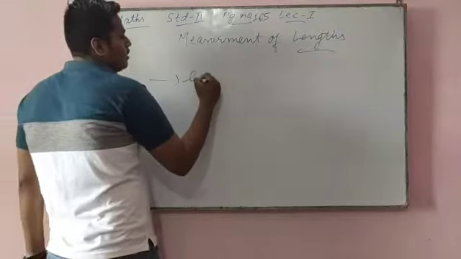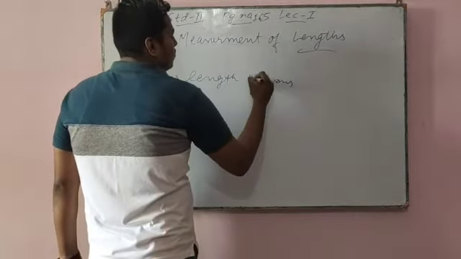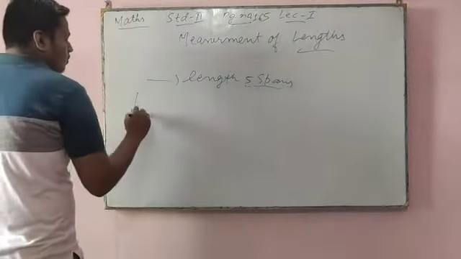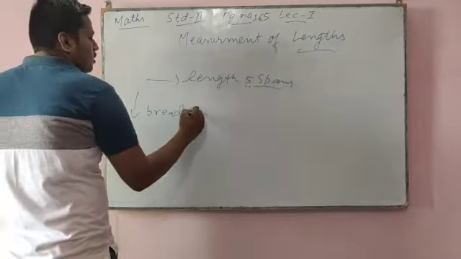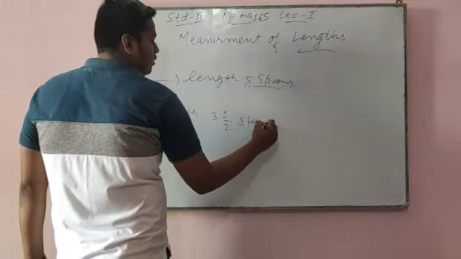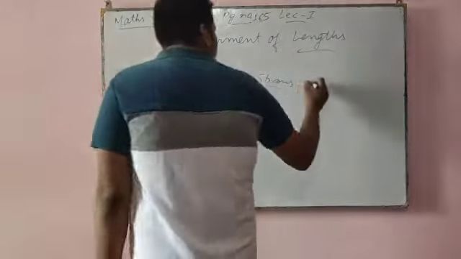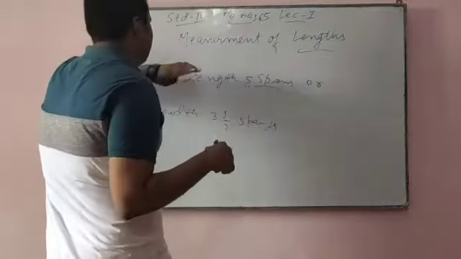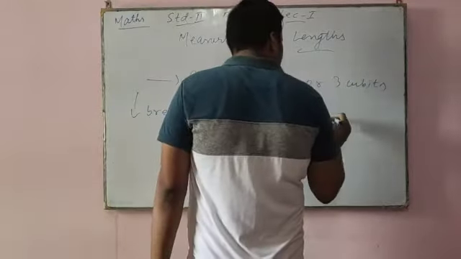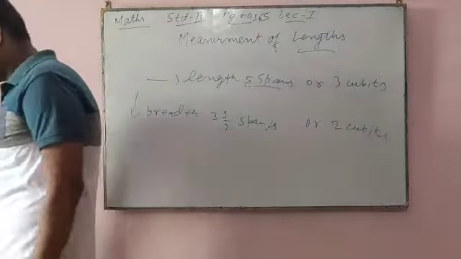So the length of this board is 5 spans, and the breadth of this board is 3 and a half spans. Cubit also I told you: 1, 2, 3 cubits, and the breadth is 2 cubits.